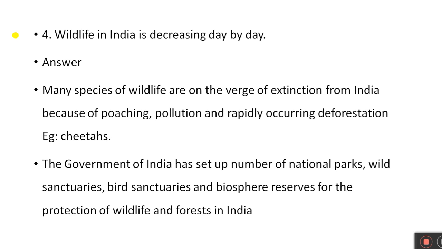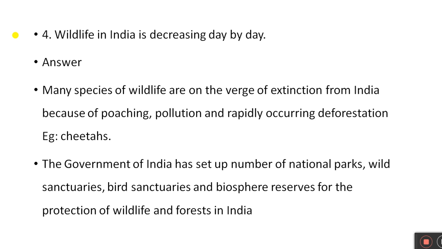Fourth one, wildlife in India is decreasing day by day. Answer, many species of wildlife are on the verge of extinction from India because of poaching, pollution, and rapidly occurring deforestation. Example, cheetahs.